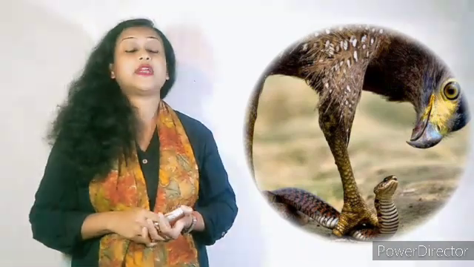So they have very sharp and strong beaks as well as claws. The claws and the beaks are very sharp and strong. Why? They need to catch the animals and tear them open and eat. So some carnivorous birds, example, what are the examples? Owl, eagle, etc. They have very sharp and strong beaks and claws.